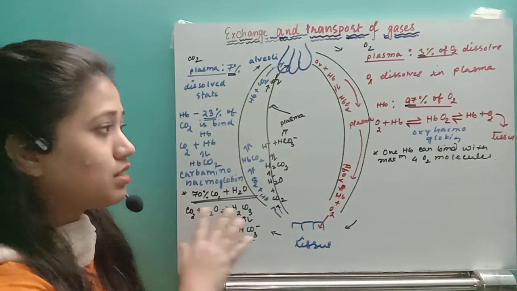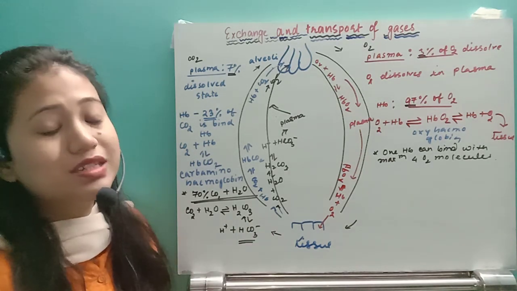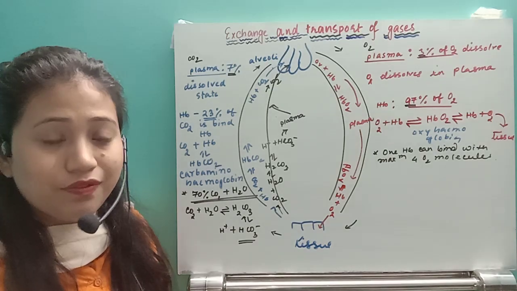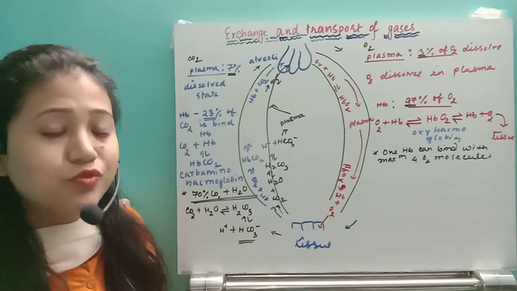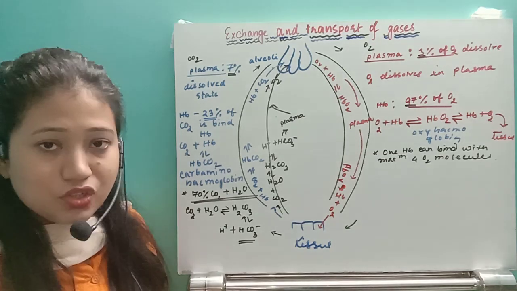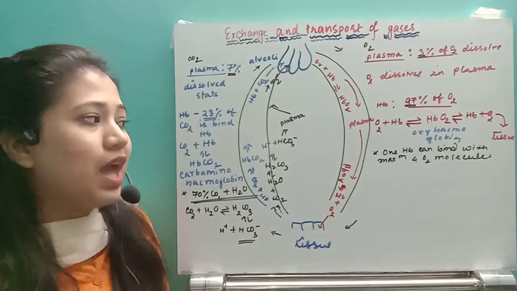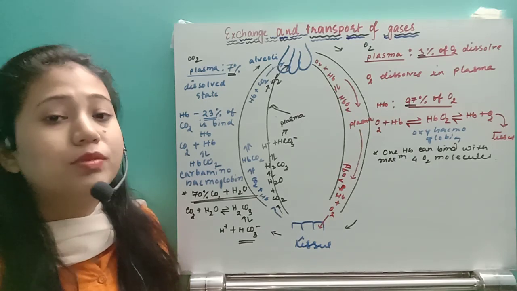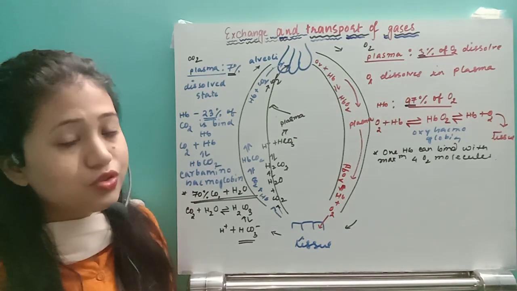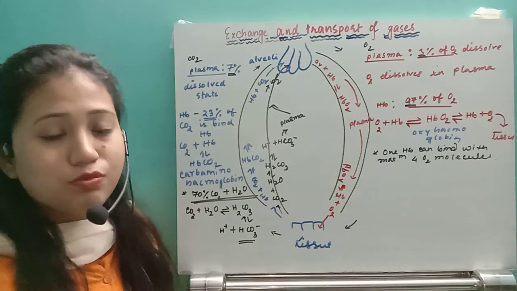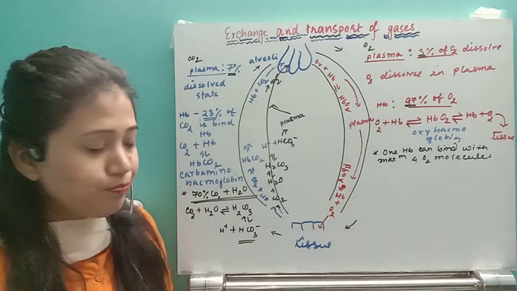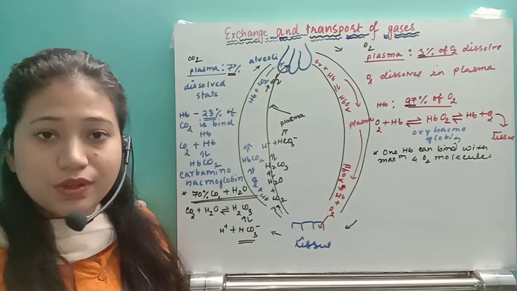But whenever this transportation occurs, we will see different reactions like Bohr's effect, then chloride shift or Hamburger shift. We'll see these reactions in the next video, and also the oxygen hemoglobin dissociation curve, which is also very much important. So till now this is all about the transport of gases. I hope you understand. So that's all about it. I hope you understand. Thank you.